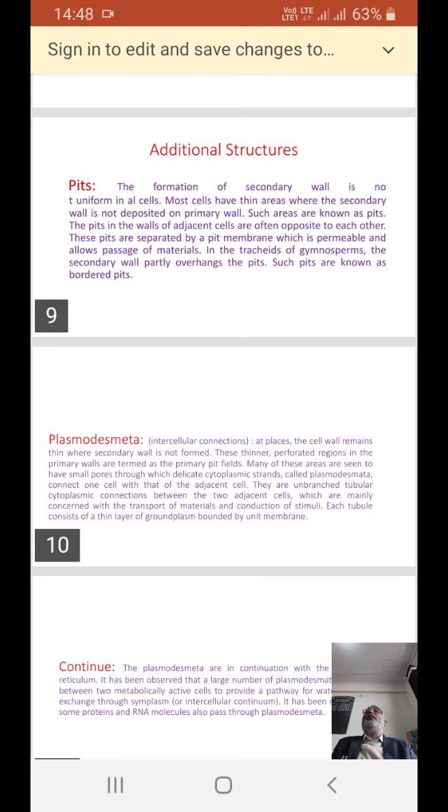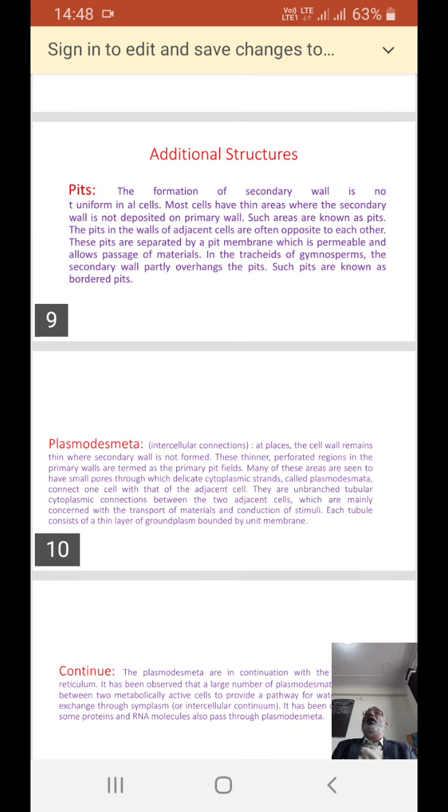Similarly, another example is plasmodesmata, the intercellular connections. At different places the cell wall remains thin where secondary wall is not formed. These thinner perforated regions in the primary walls are termed as primary pit fields. Many of these areas are seen to have small pores through which delicate cytoplasmic strands called plasmodesmata connect one cell with that of the adjacent cells.